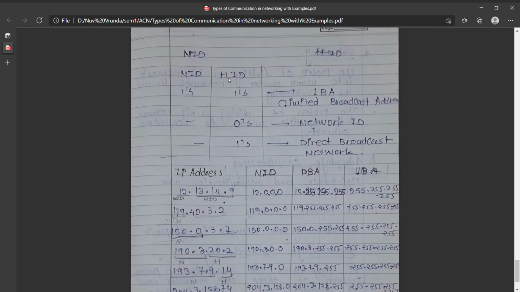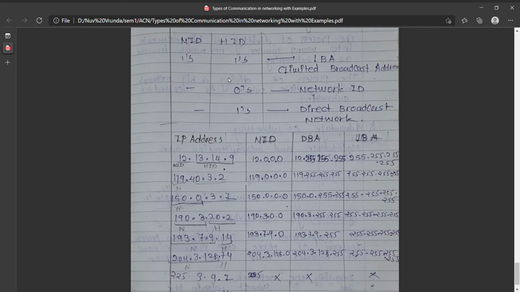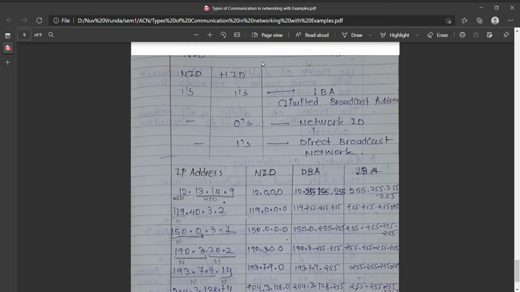Now we have a conclusion on how we can do GATE examination sums or other competitive examination sums available for network ID and host ID. Okay, first we have to convert our IP into binary format. Then the ones indicate the network ID, and the ones indicate the host ID. So it is a limited broadcast address.